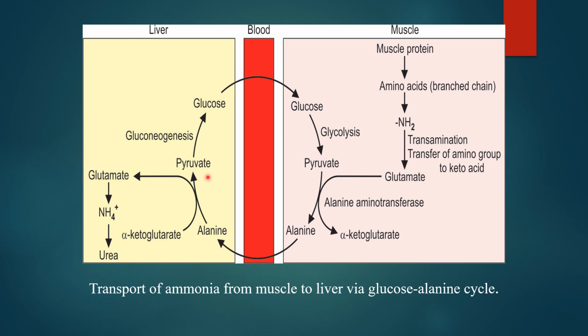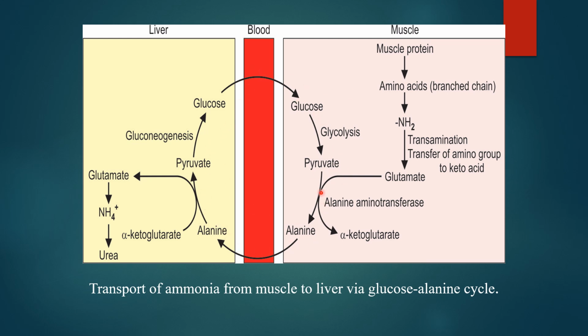So this is how we have converted pyruvate into glucose, and glucose goes via blood to the muscles. Muscle again converts it into pyruvate, then pyruvate to alanine, alanine goes to the liver via blood, and again pyruvate to glucose. So this cycle goes on, and this is actually the glucose alanine cycle.